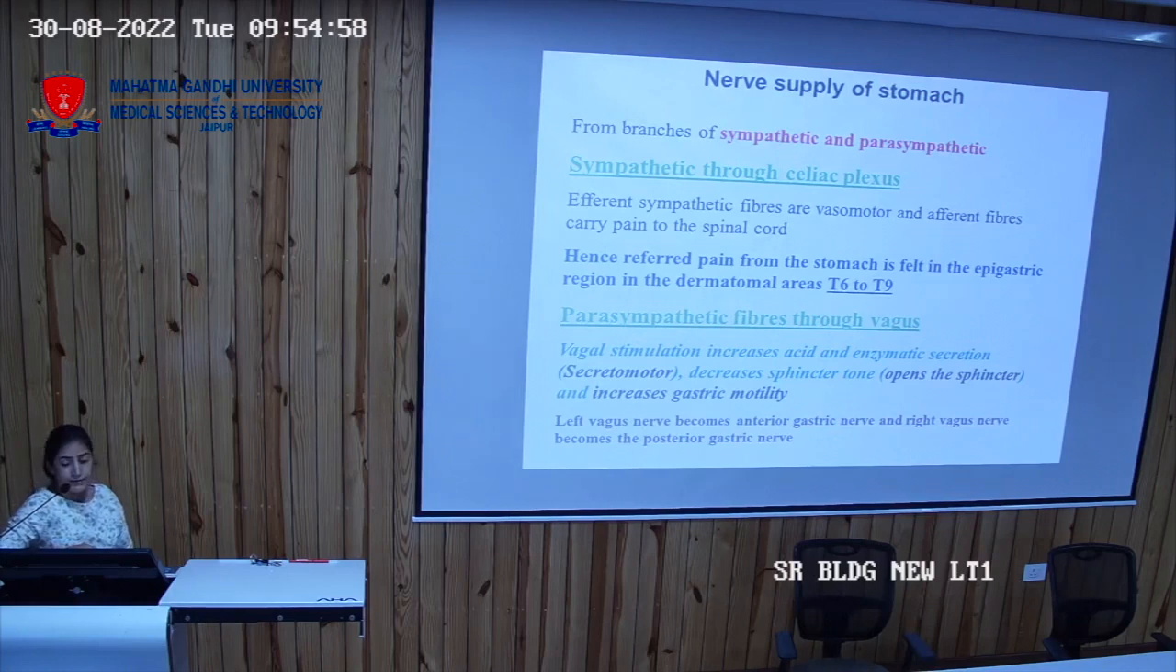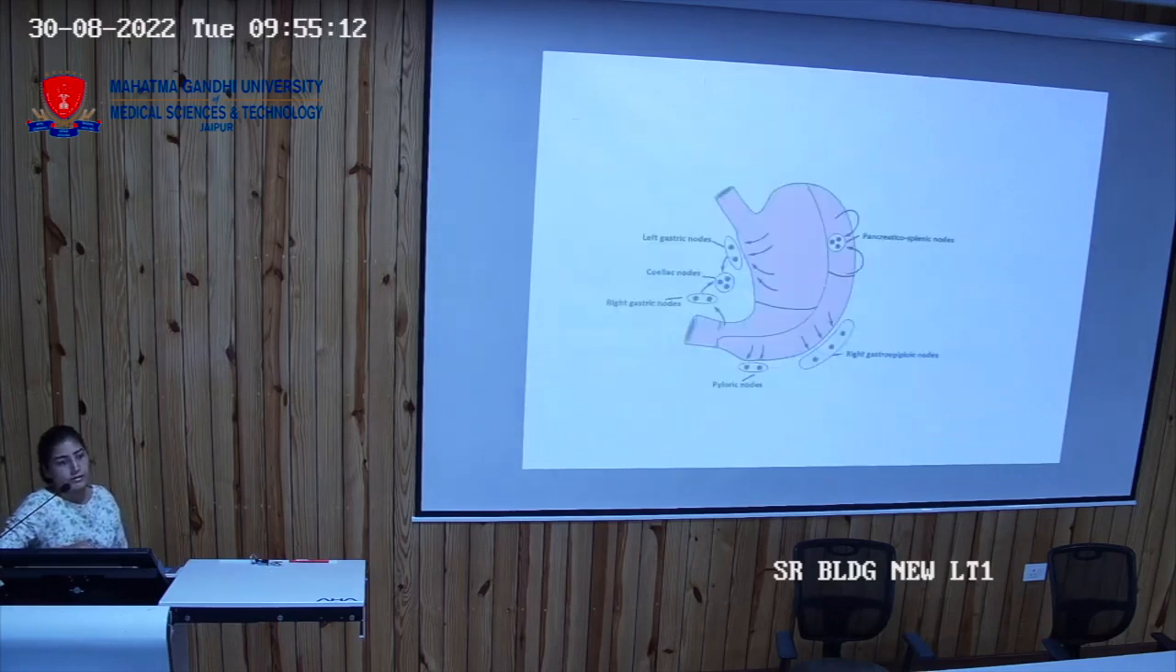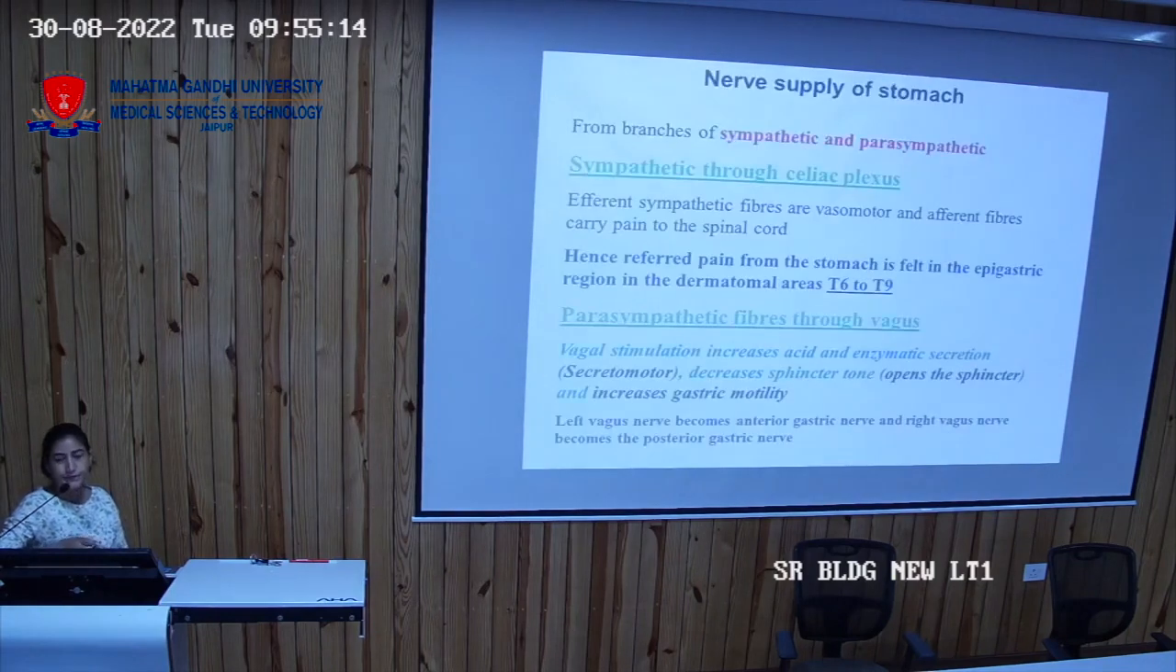Now the sympathetic nerve supply, it is coming through the celiac plexus. So celiac plexus will be around the celiac artery. Sympathetic discharge कहाँ से होता है? Sympathetic region कौन सा है? Craniosacral, thoracolumbar. Thoracolumbar. So these fibers, they are coming from the thoracolumbar region. So these efferent sympathetic fibers, they are vasomotor, and afferent fibers, they carry the pain to the spinal cord.